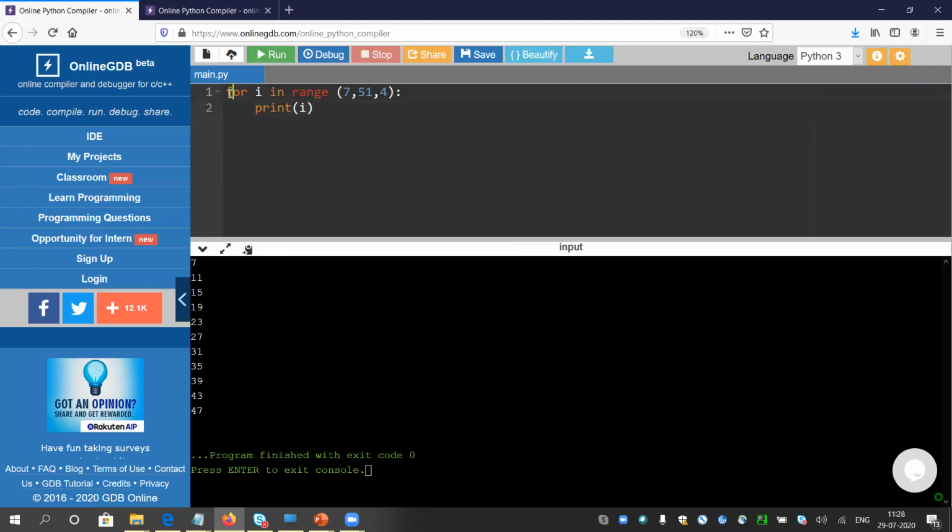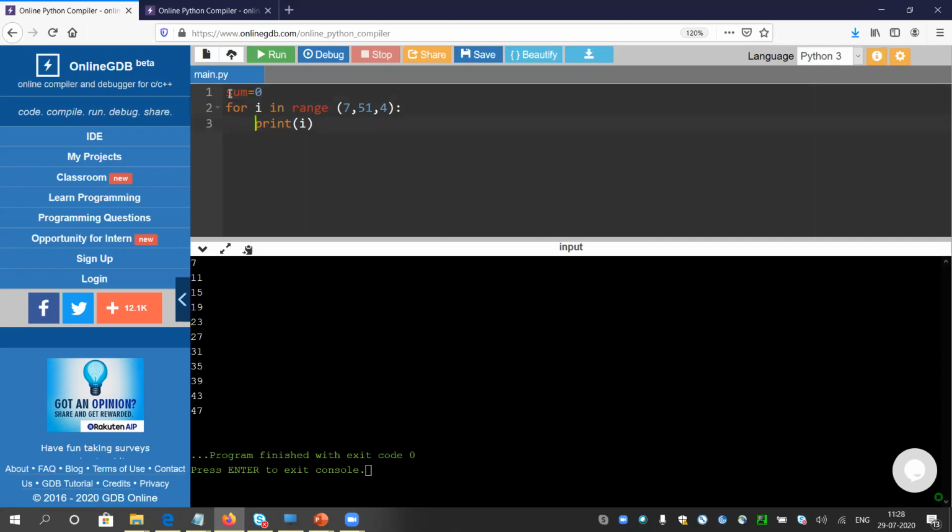Now I will think about getting the sum. There are only 3 steps. First step is you have to introduce a variable, say sum, and the starting value of the sum will be 0. Whatever your first step is, sum equals to 0, you have to put. Blindly you have to put sum equals to 0.